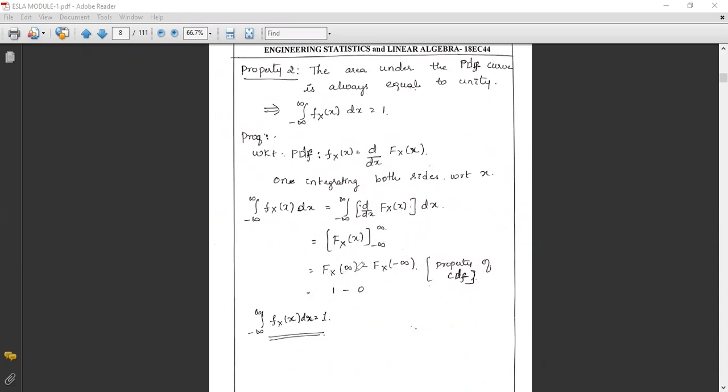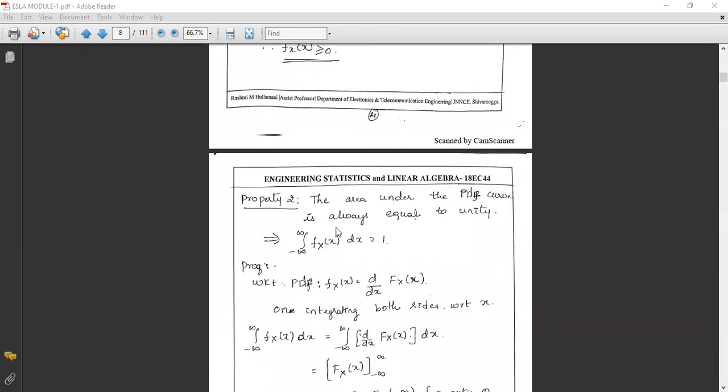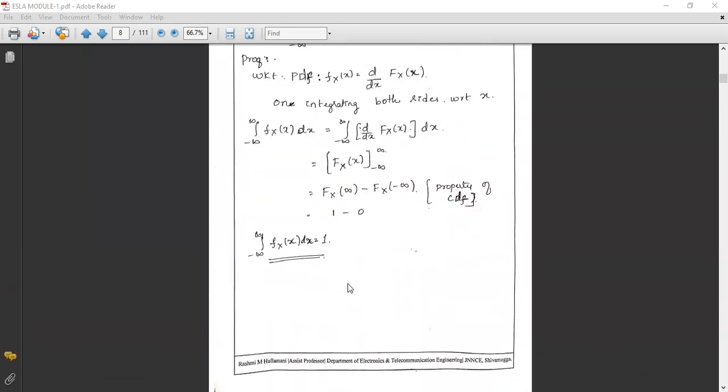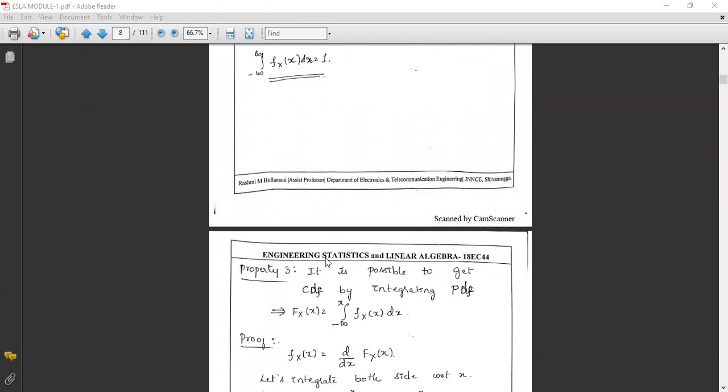What is the maximum value of CDF? The maximum value of CDF is a probability, which is 1. Then minus F_X(minus infinity), upper limit minus lower limit. The maximum probability is 1 and the minimum probability is 0. Therefore, the area under the curve is always equal to unity, 1 minus 0 gives 1.